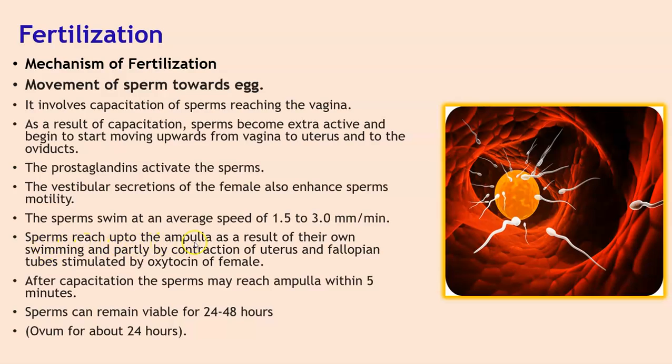Sperms reach up to the ampulla as a result of their own swimming and partly by the contraction of the uterus and the fallopian tubules stimulated by oxytocin of the female. After capacitation, the sperms may reach the ampulla within 5 minutes. Sperms can remain viable for 24 to 48 hours and the ovum only about 24 hours. So this is the first step where the sperm is preparing for the process of fertilization.